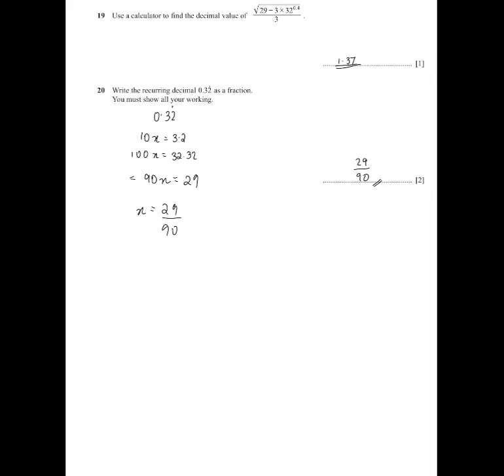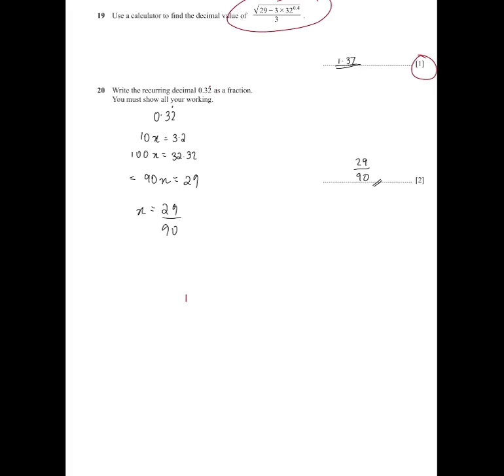Then use a calculator to find a decimal value. This is a 1-mark question, so you can directly put this into your calculator and you'll get 1.37. Then write the recurring decimal 0.32 as a fraction. So the recurring number is 2. You must show all your working, and it's for 2 marks.